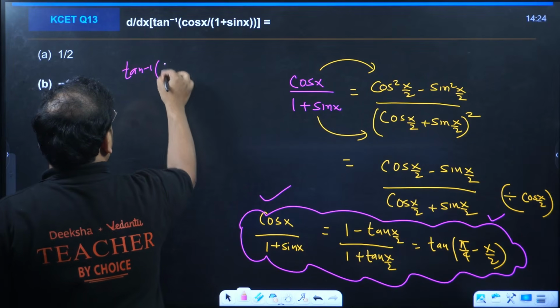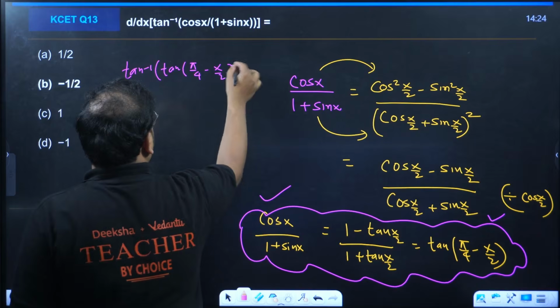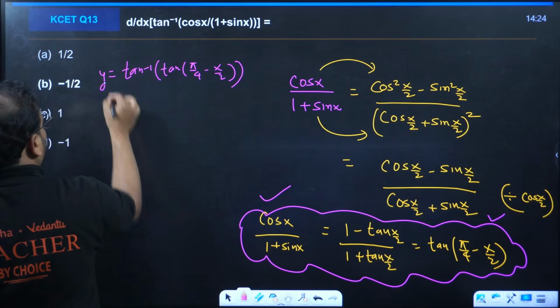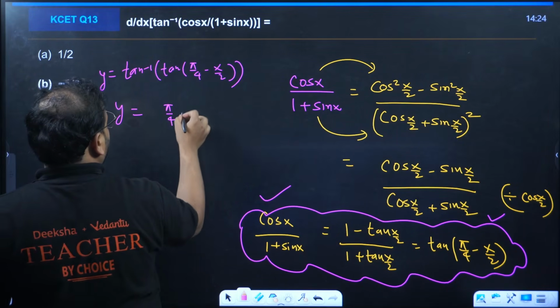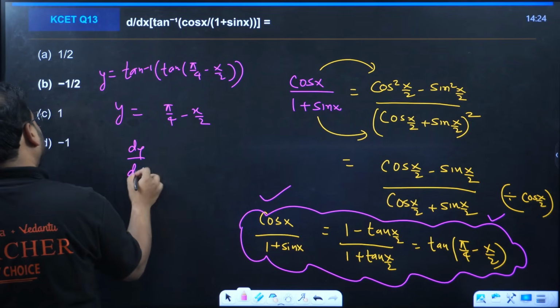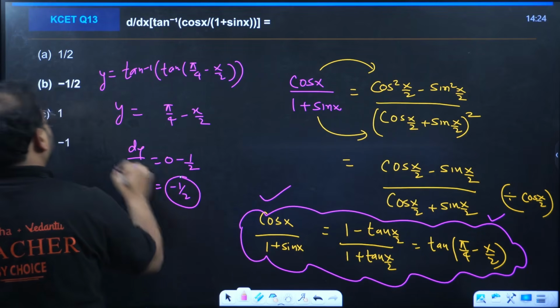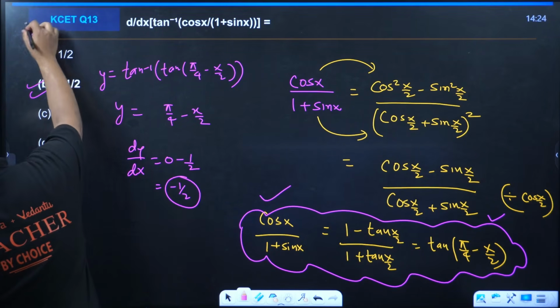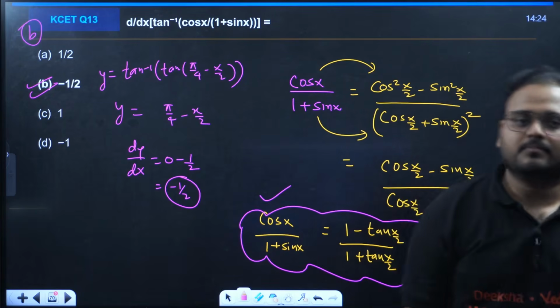Tan inverse of tan of pi by 4 minus x by 2. That makes it y equal to what? Simply pi by 4 minus x by 2. dy by dx will be what? 0 minus 1 by 2. Answer is minus 1 by 2. That's option B. I hope it makes sense. Please check.